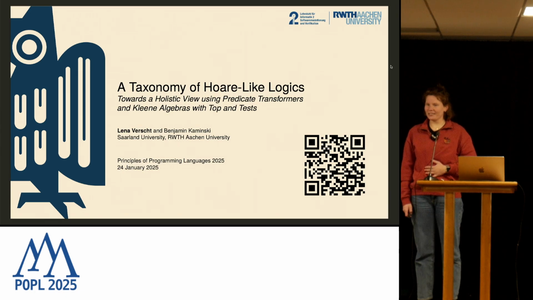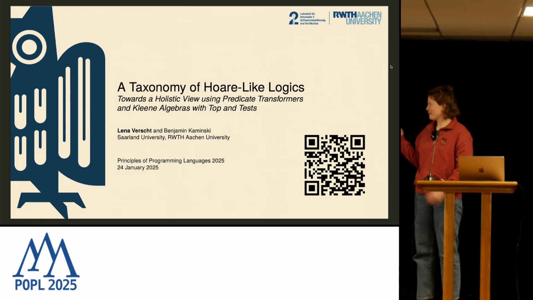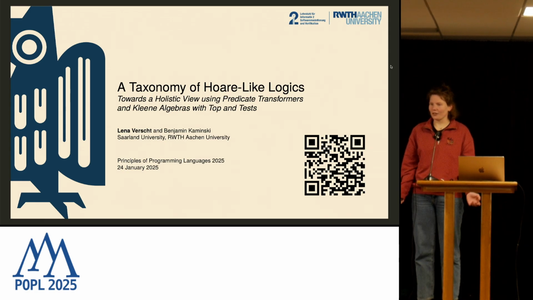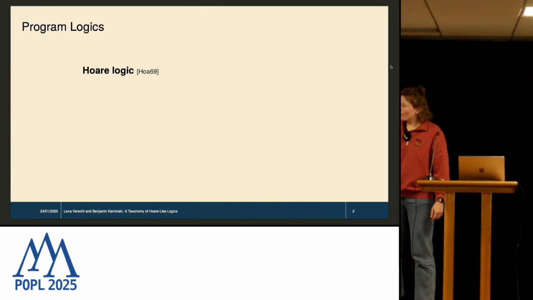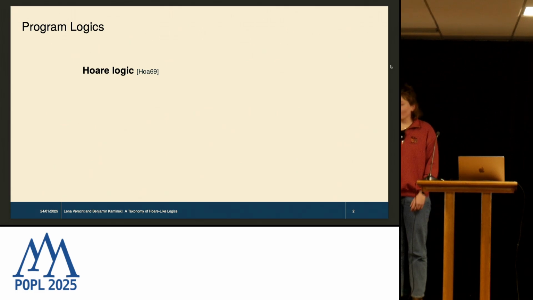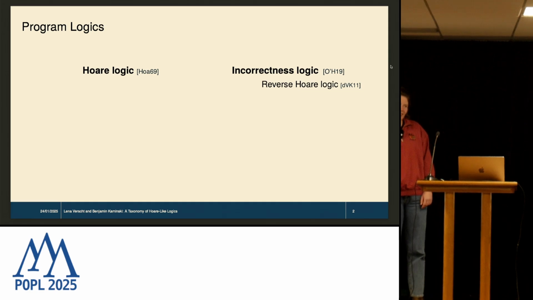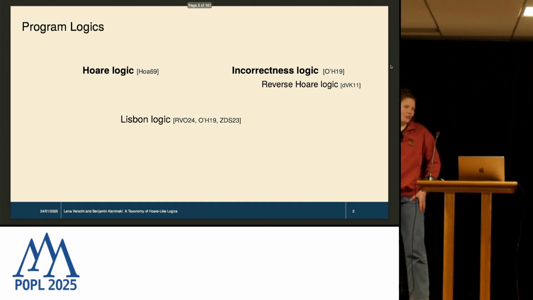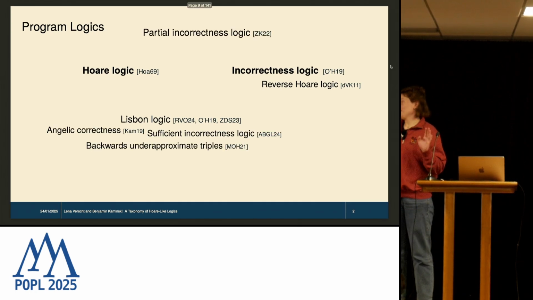I'm Lena. I'm presenting joint work with Benjamin Kaminski at Saarland University, and what we want to do is build a taxonomy of program logics. When I say program logics, I mean, for example, Hoare logic or incorrectness logic, which is also reverse Hoare logic. Then Lisbon logic has been mentioned in literature recently. Just to name a few, there are many, many more.